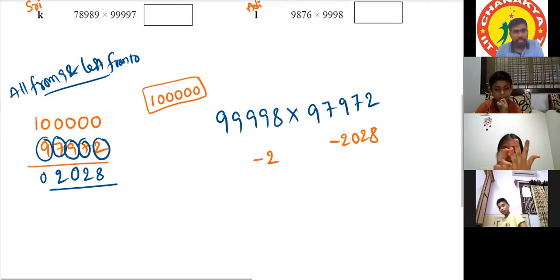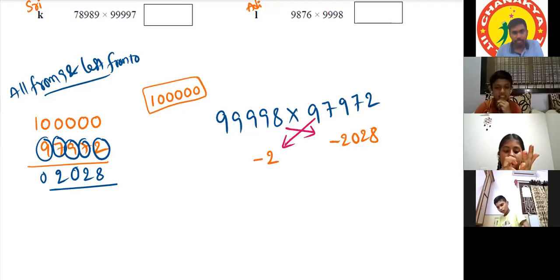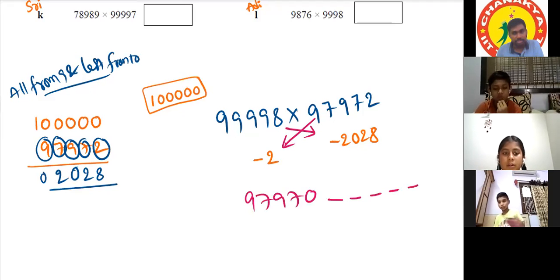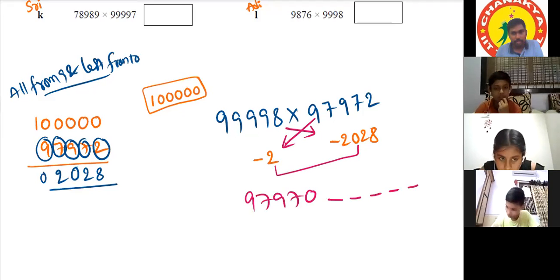So which subtraction is easy? The second one, where we take all from 9 first and the last from 10. First from one, 97972 minus 2 is 97970. After that, we need to take how many positions? 5, because our base consists of 5 positions, we need to reserve 5 positions. And those 5 positions should be filled by the product of these two.